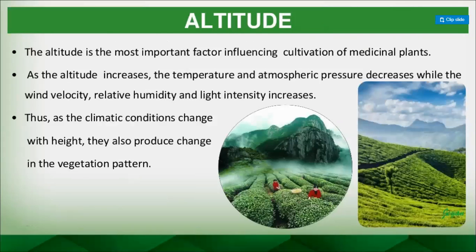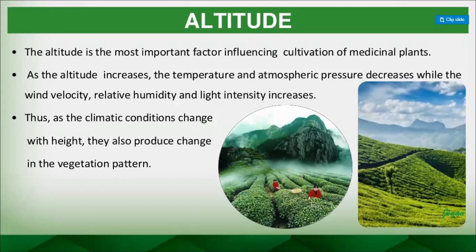Altitude means the level from the sea, right? The altitude is the most important factor influencing cultivation of medicinal plants. Yes, as the altitude increases, the temperature and the atmospheric pressure decrease, while the wind velocity, relative humidity, and the light intensity increase. That's what, if you go to Mount Everest or to a high level, what will happen